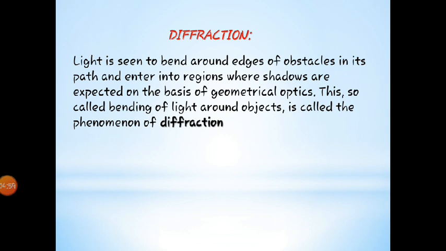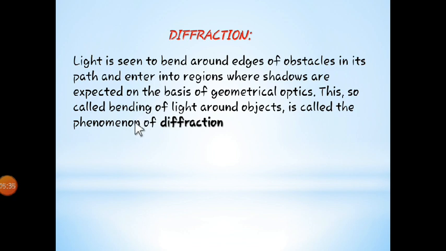That we have seen in the previous lecture. What is interference? When two or more waves interfere, they will give you some pattern. That pattern is nothing but bands which are created on the screen. But what happens in diffraction? Light is bending towards the shaded area, and that shaded area we call a shadow, which is a darker point and darker in nature. So this is the main difference between interference and diffraction.